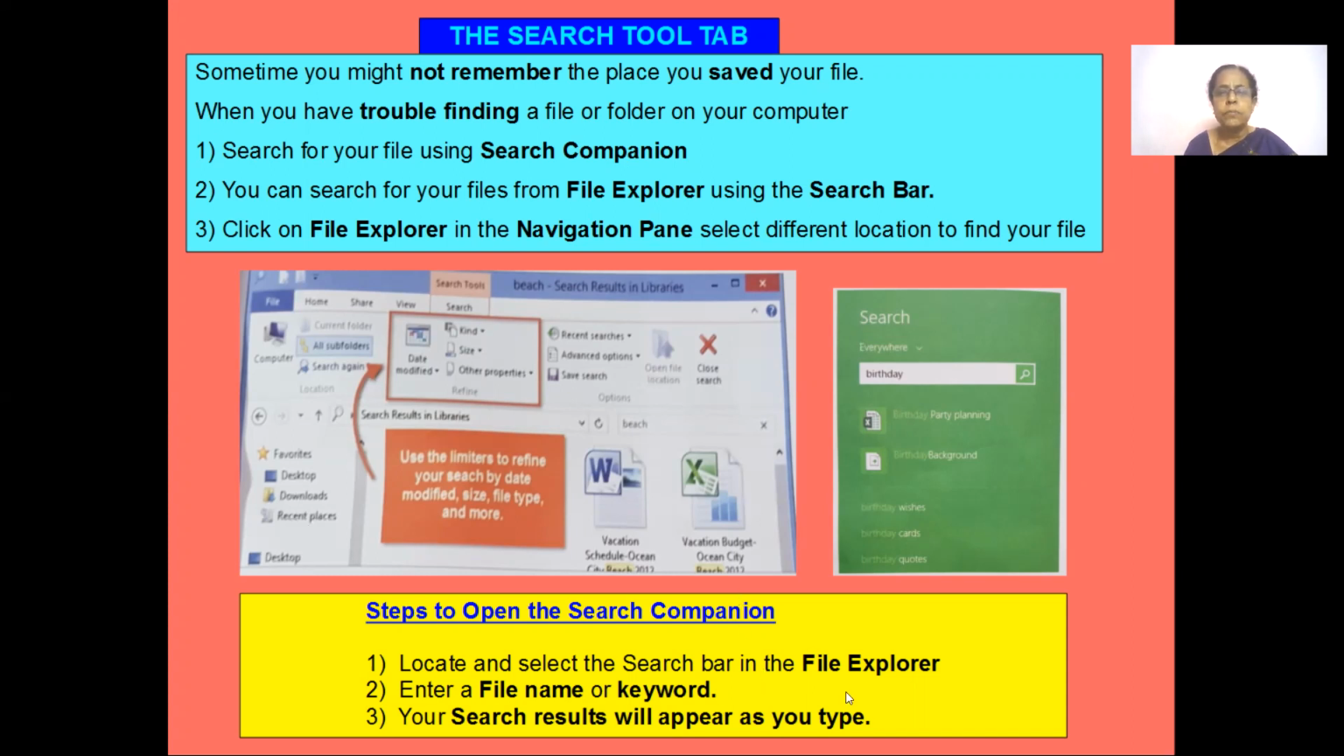So if you want to open the search companion option, what do you do? Click on the File Explorer. When you click on File Explorer, you can enter your file name or the keyword that you gave in the name of the file, and then you click on search. Right here in the corner, you have this search option. It starts searching as you are typing. Suppose you started typing B, all the names starting with B will start showing. Then I, the second letter, and it starts removing the ones that don't have I. So the results appear as you're typing. This is how you use your search tool.